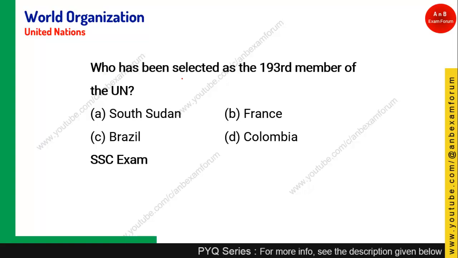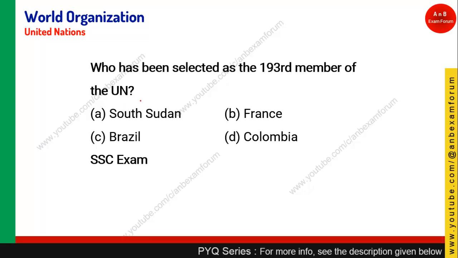Let's see the next question. Who has been selected as the 193rd member of the United Nations? We have already seen it is South Sudan. South Sudan was the 193rd member of the United Nations, and currently there are 193 members, and 51 founding members. India is also one of the founding members. So option A is the right answer.